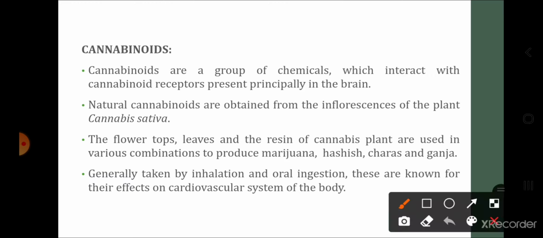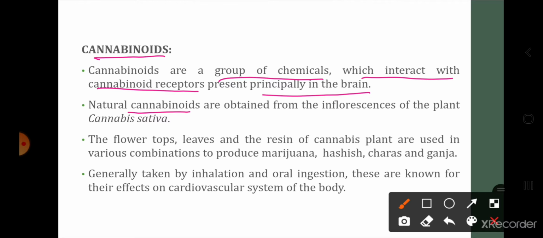Now, the next group of drugs is the cannabinoids. These cannabinoids are a group of chemicals which interact with the cannabinoid receptors present principally in the brain. As I told you, each and every drug will have receptors and the drug needs to bind to these receptors. These receptors for every drug are present at different locations in our body. For example, for the opioids, we have studied that their receptors are present in the GI tract and central nervous system. In the same way, the cannabinoid receptors are present in the brain.